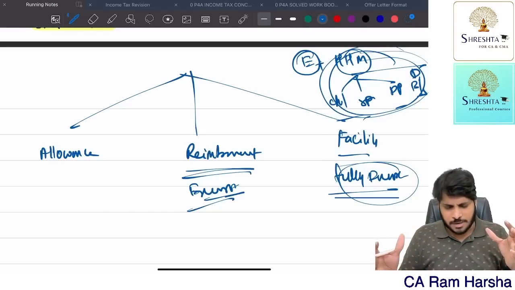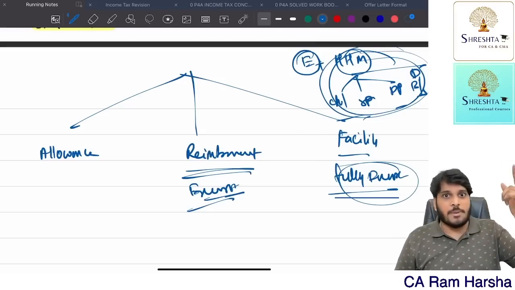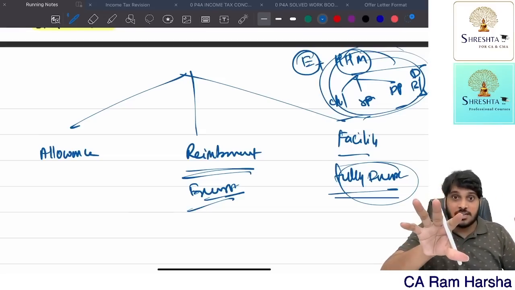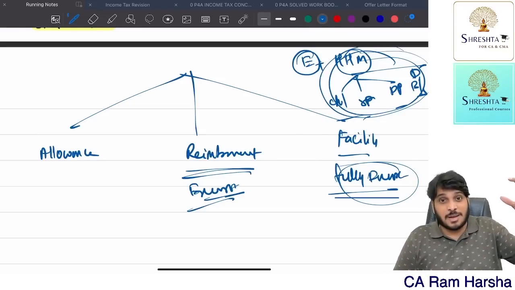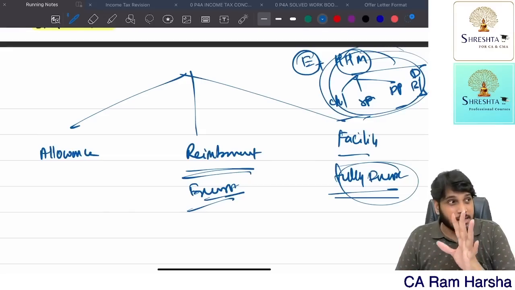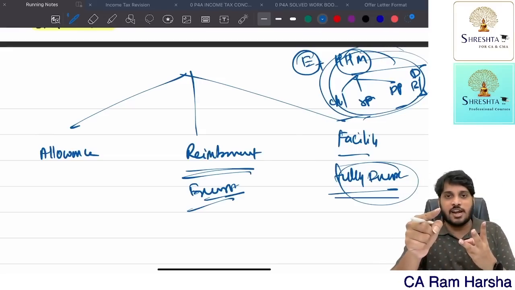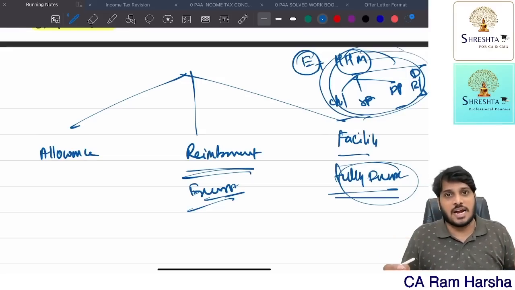Suppose an employee suffering from some particular problem went abroad and took medical treatment. For that medical treatment, the company already reimbursed. Now, the travel expenditure to go abroad was also paid by the company. In abroad, they stayed for some number of days, and the stay expenses were also paid by the company. So if the employee has taken medical treatment outside India, and treatment costs, traveling costs, boarding and lodging costs were completely reimbursed by the company, now what about that?